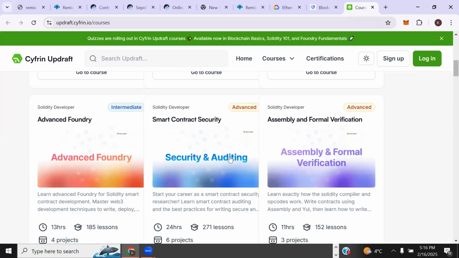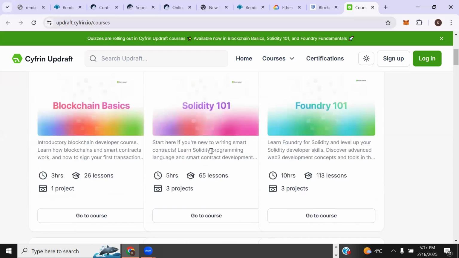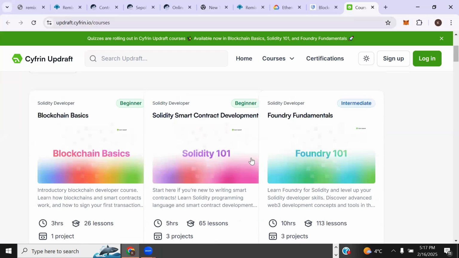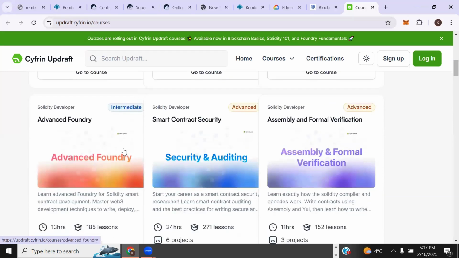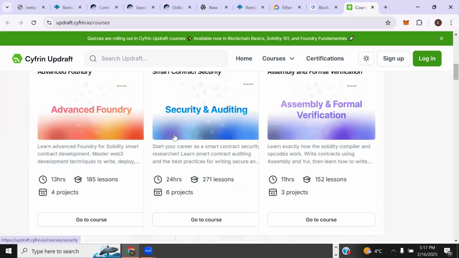So when you do this, I'm saying this for everyone, right? Since we're already here, let's just continue and then go back to deploy. But when you finish here, if you want to become a blockchain developer, you take blockchain basics, Solidity, Foundry. You can stop at Advanced Foundry, right? But if you want to become a smart contract security auditor, you have to take this course. It's very important, you get.